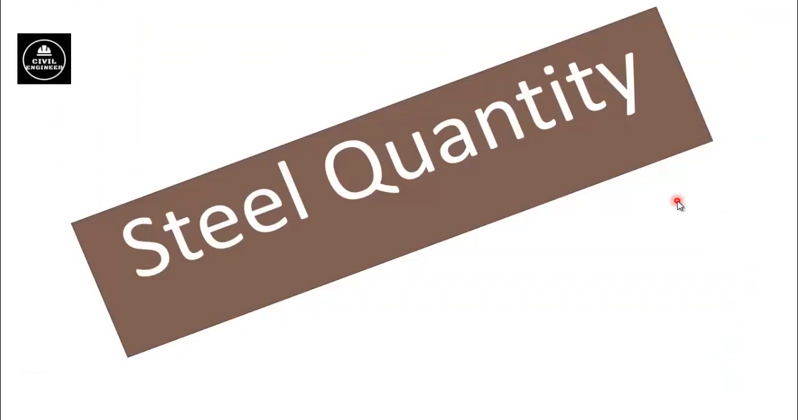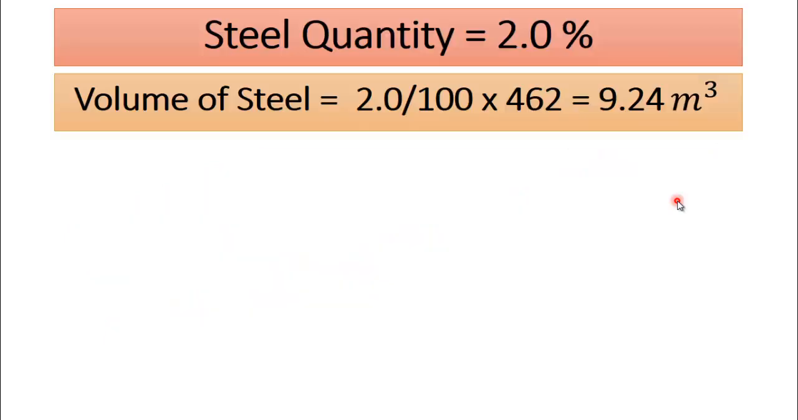Now we will calculate steel quantity required for this concrete work. Consider steel quantity for this concrete work is 2% of total volume of concrete. So we will get volume of steel is 2 divided by 100 multiplied by 462. After doing simple calculation we will get total volume of steel is 9.24 cubic meter.